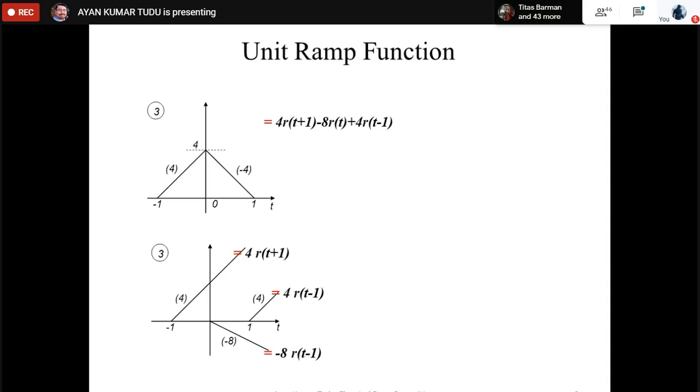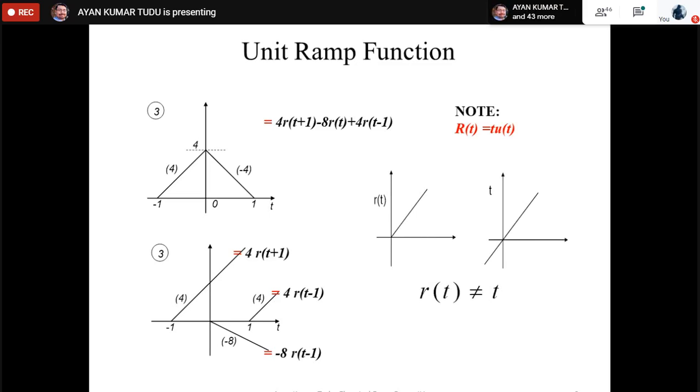Please remember that these particular expressions, this r(t) and this u(t), are again related. How? We can write r(t), again the small letter r(t), equal to t into u(t). Think about a unit step function multiplied with a t function. The expression we get is basically a ramp r(t). Now, the ramp function is not equal to the t function. How? Because see the signals.